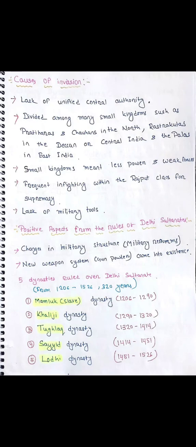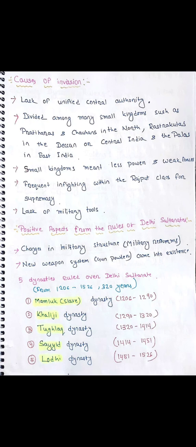Then we will know about the causes of the invasions. What were the causes for the invasions of India? The first cause is the lack of unified central authority. India was divided into many small kingdoms, and there was a lack of unified central authority. The kings of these kingdoms were engaged in fighting among themselves for supremacy, and it caused a lack of power in those kingdoms also.